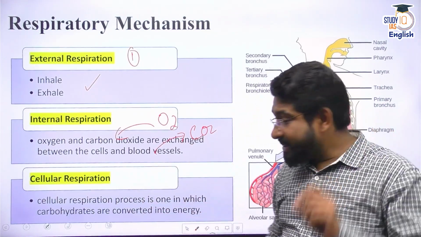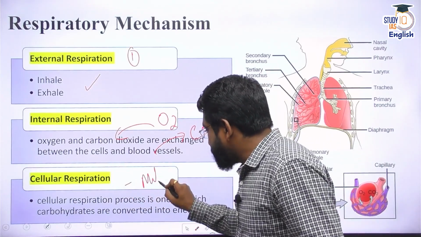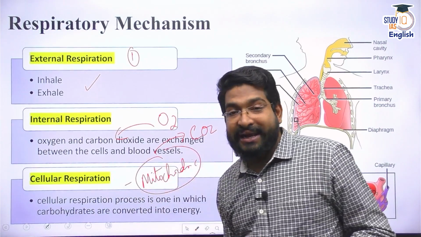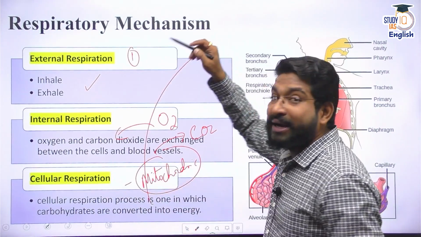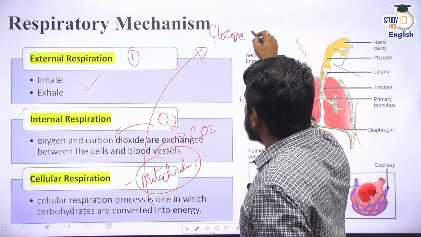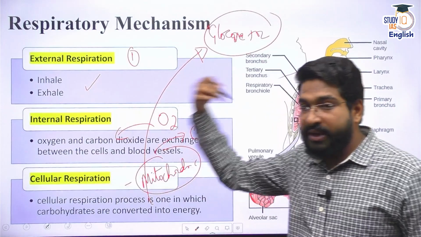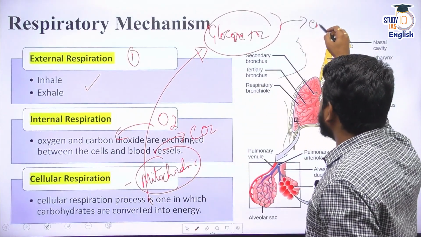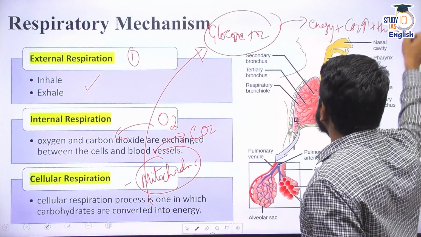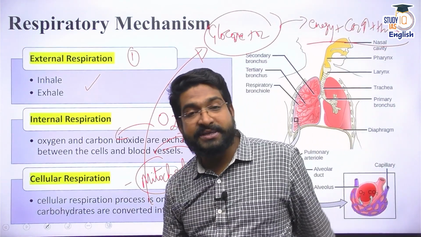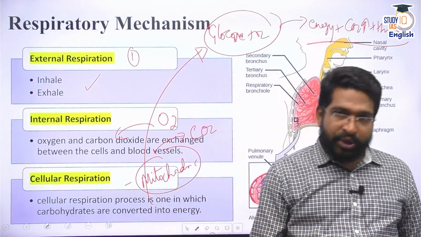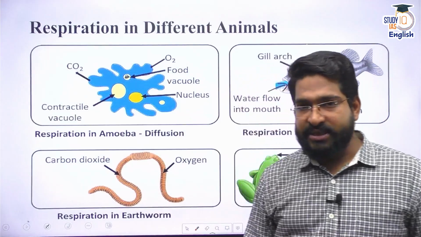Apart from that, at the cellular level, at the mitochondrial level, cellular respiration is running. Now, what is this cellular respiration? This is what I told you at the beginning. That is glucose plus your oxygen that has now been absorbed. It will be transformed into energy, plus carbon dioxide is released and water is formed. That's the basic cellular respiration that runs. Clear? So we understood our nutrition system, we understood our respiratory system.